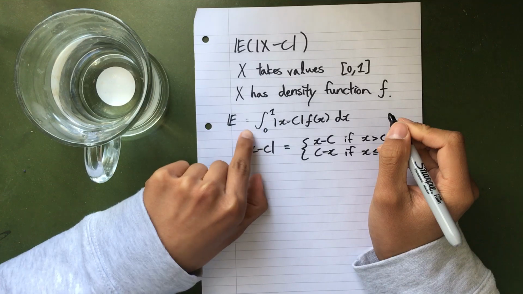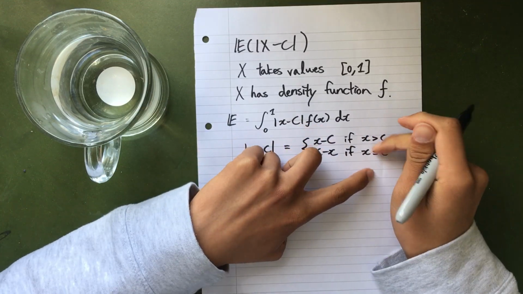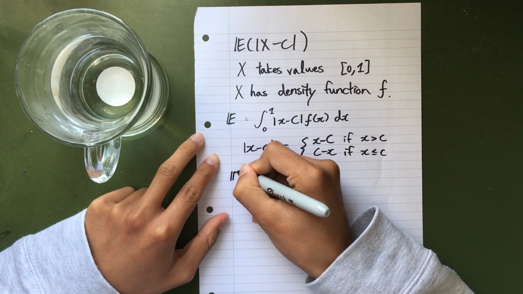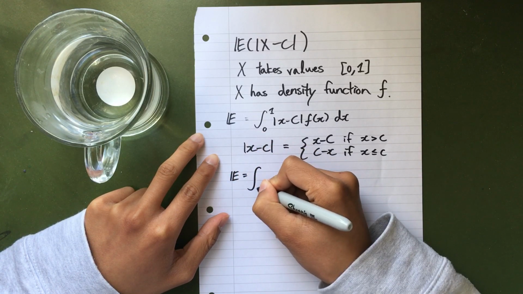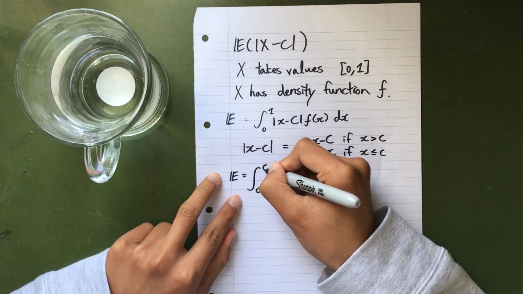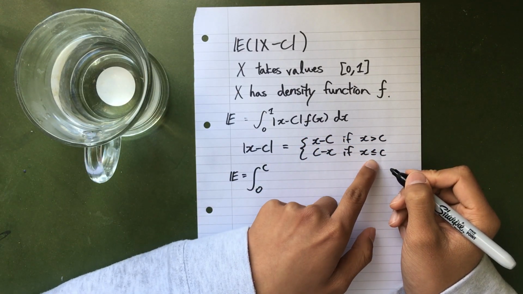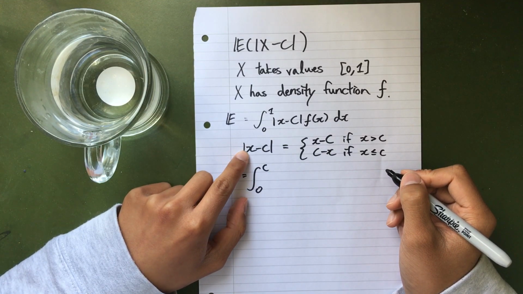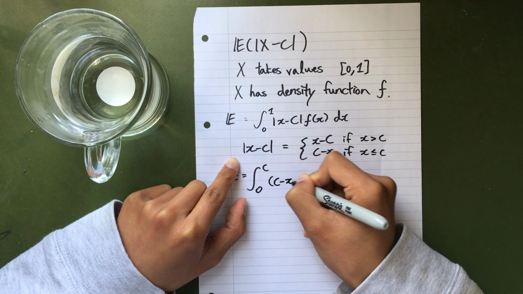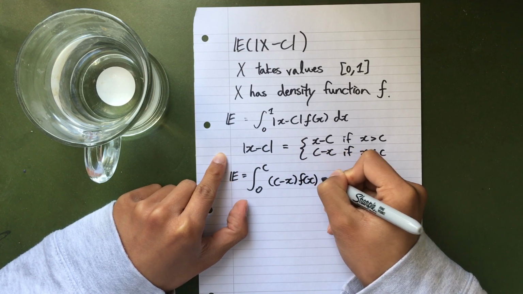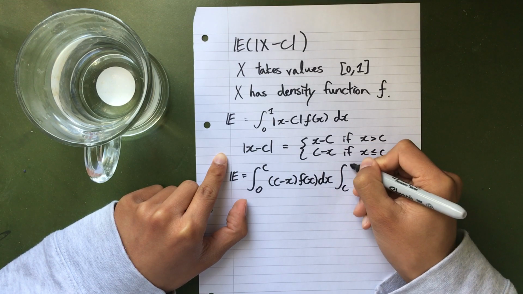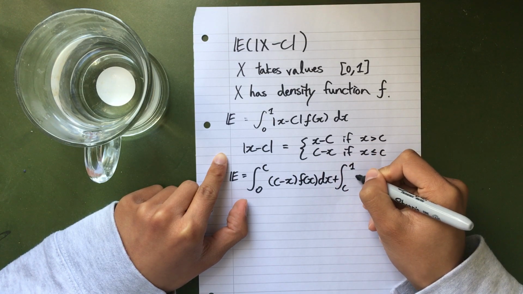So I'm going to split the integral up that way as well, for x in these two different situations. So the expected value is equal to, we look at first from 0 to c. In this case, x is less than or equal to c. So our expression is just going to be the integral of (c minus x) f(x) dx. And for the other case, we do the other thing. That should be my motto. For the other case, we do the other thing.